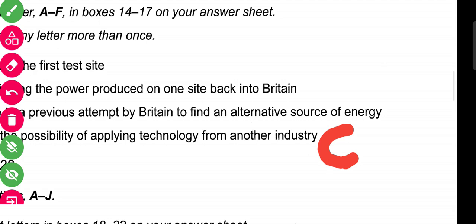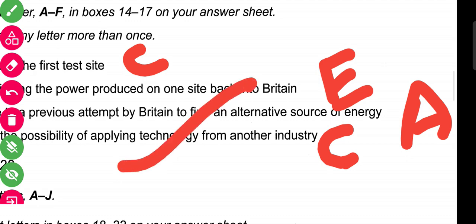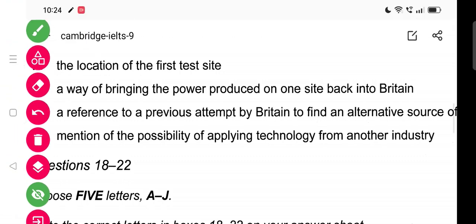So we have done all the 4 questions. I hope you understood how to get the answer. We need to read the complete paragraph, but I have only shown about the location. So answer number 14 is C, answer number 15 is E, answer number 16 is A and then 17 is C. Okay, so we have done 4 questions. I hope you understood. So make sure that you practice. It will be easy for you. The only clue that I can give: when you read the question, underline the things which are mentioned and you will get the answer very quickly.